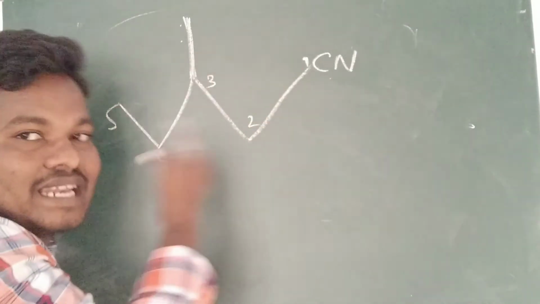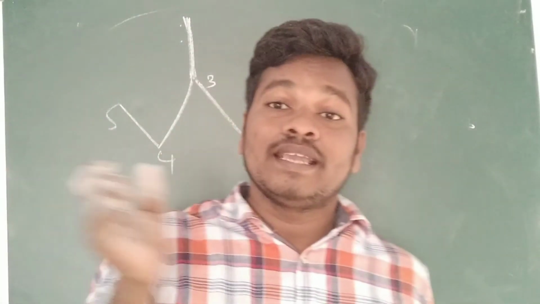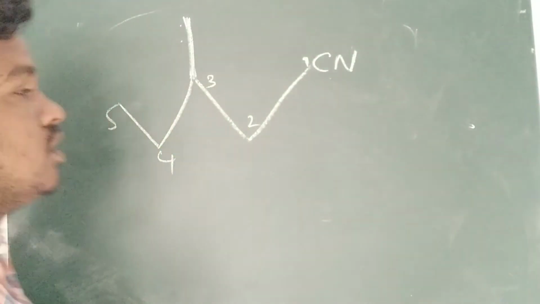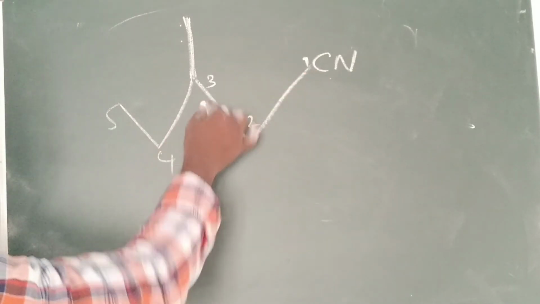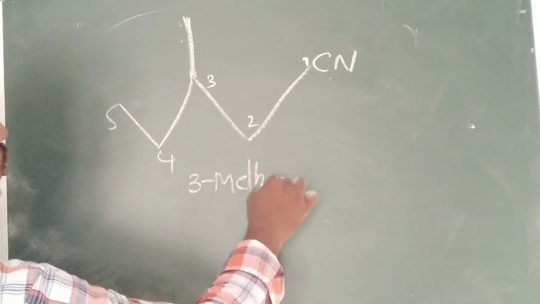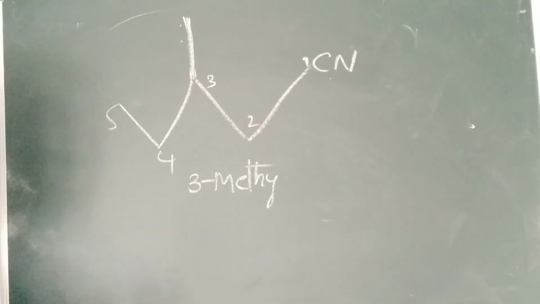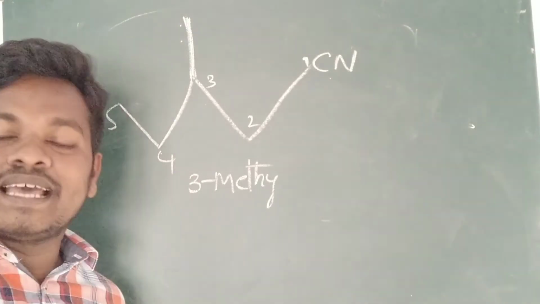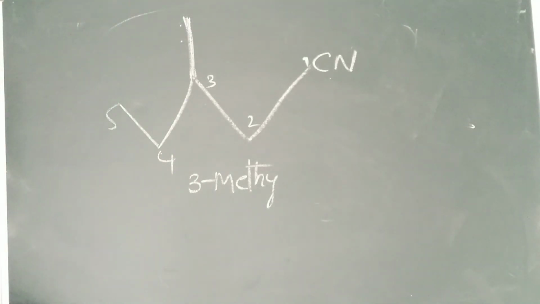Other than the methyl, for any other OH, COH, we have to go with the priority order table only. The function group should get the least number. Third position, what is there here? Methyl is there. You should not write methane. Why? Because it is a prefix. Methyl, ethyl, propyl, butyl. Like that only we have to write.